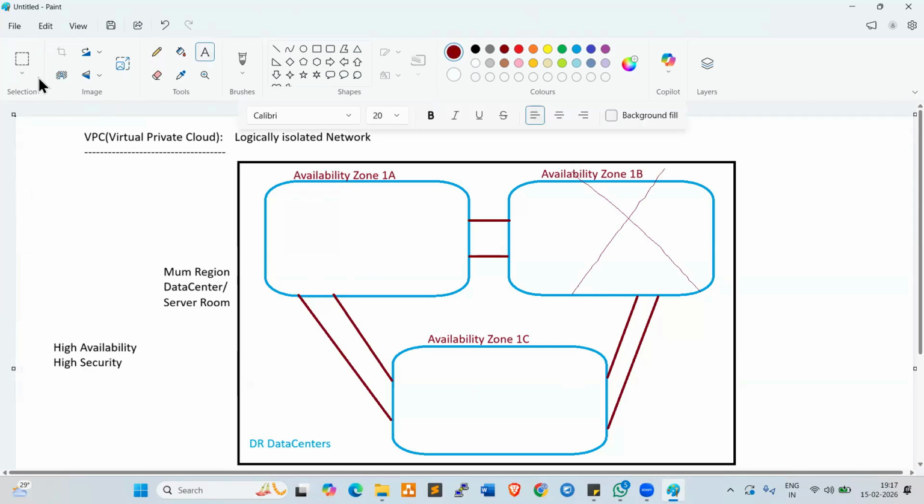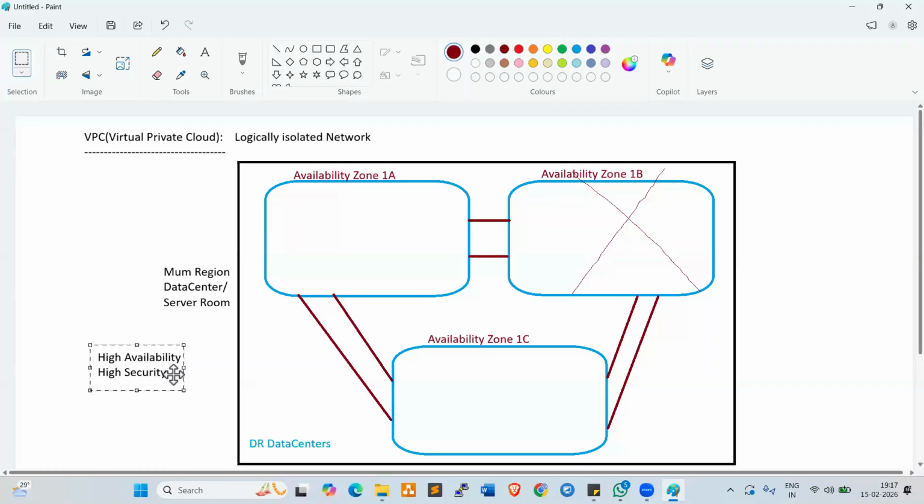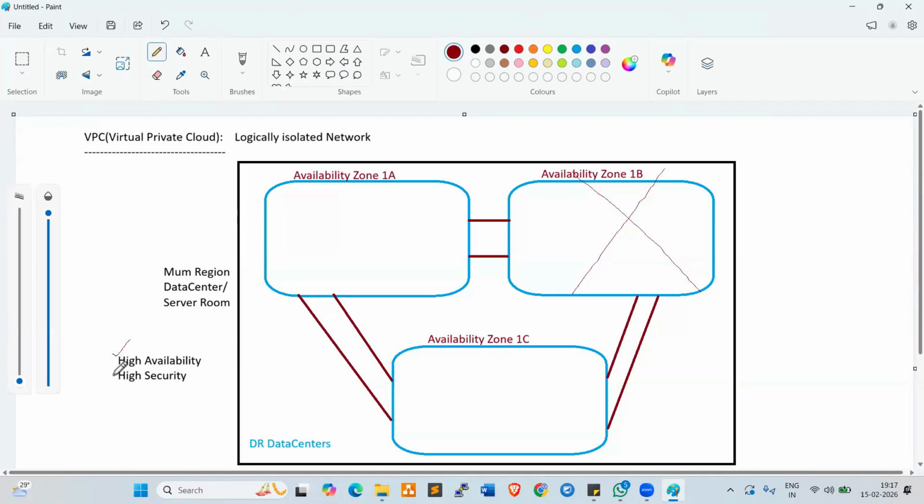If any customer wants to move onto a cloud platform, the very first thing they check is the availability and also security, right? For example, you're going to start a startup company and you are planning for cloud.